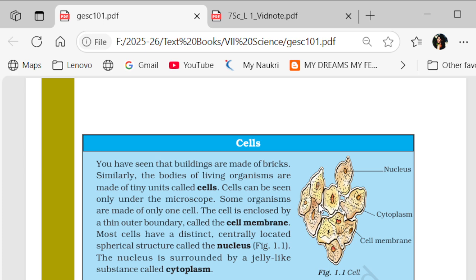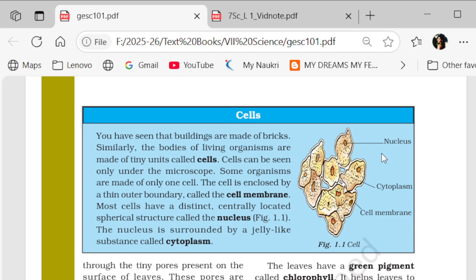All living organisms are made up of cells. Plants are also made up of cells, and they are tiny units. See here, it is shown, and cells can be seen only under the microscope. You know that cells have a cell membrane, and all cells have a nucleus, and then there is a jelly-like substance which is cytoplasm.